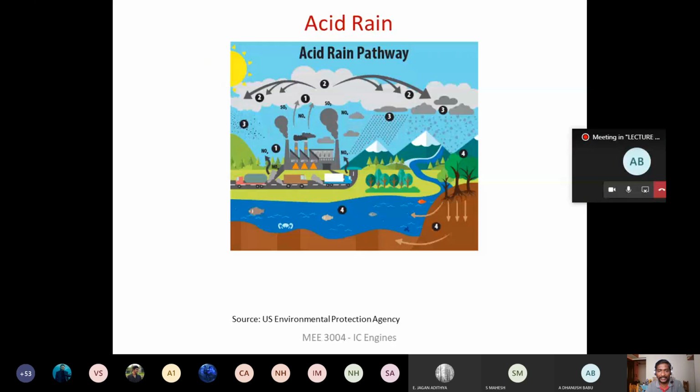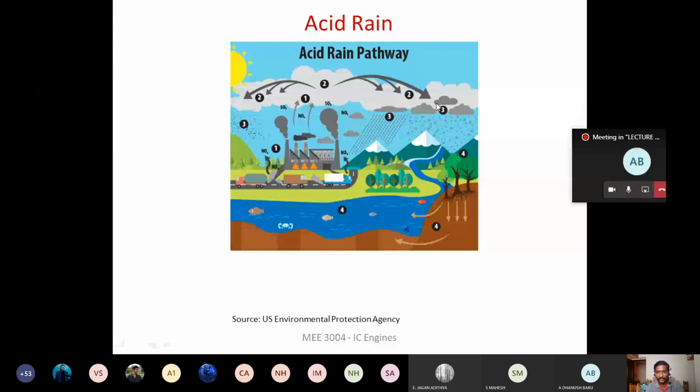So if you see this diagram, this is an automobile, right? These are automobiles which are plying on the road, and there is a power plant or a refinery. So these refineries and power plants as well as the automobiles emit SOx and NOx. You can see here, right? The emission of SOx and NOx is stage 1. And the SOx and NOx enter into the cloud. The cloud has water vapor. So this SOx and NOx react with the water vapor present in the cloud. Okay, then it forms the acidic environment, right? Your sulfuric acid and nitric acid are going to be formed.